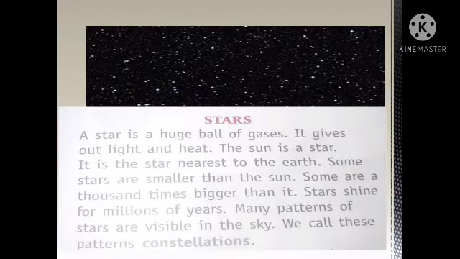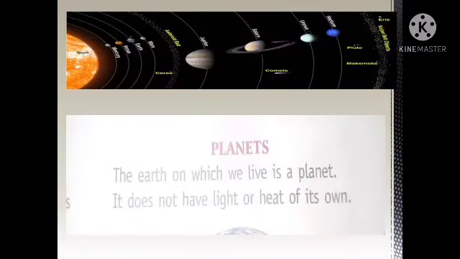Now planets. The earth on which we live is a planet. It does not have light or heat of its own. Planets are huge spherical celestial objects that revolve around the sun. According to the increasing distance from the sun, the 8 planets in the solar system are Mercury, Venus, Earth, Mars, Jupiter, Saturn, Uranus and Neptune. These planets do not have light of their own. They revolve around the sun in particular invisible paths called orbits.